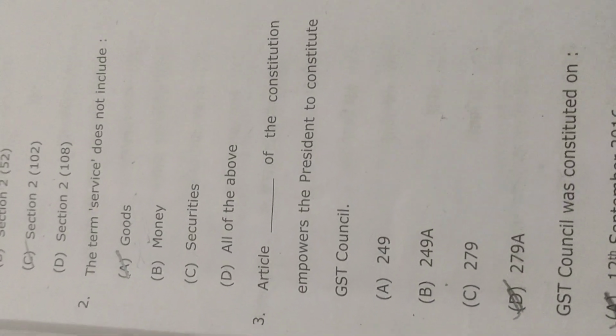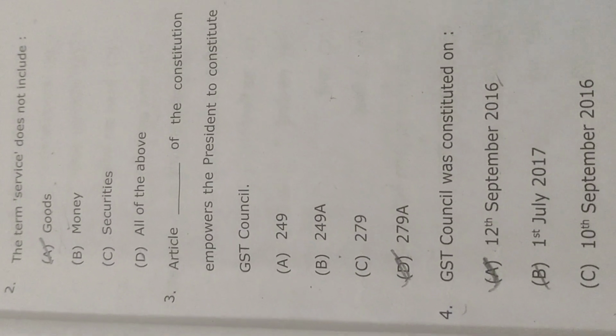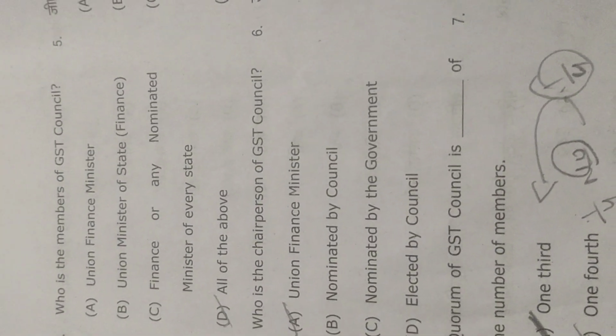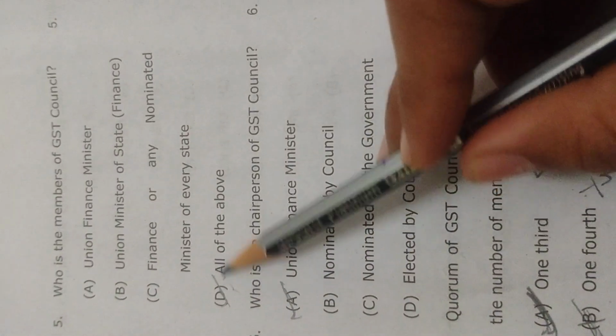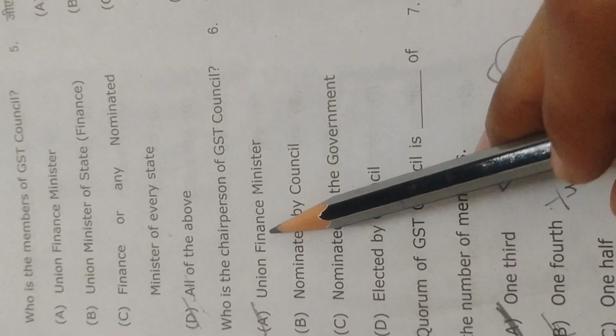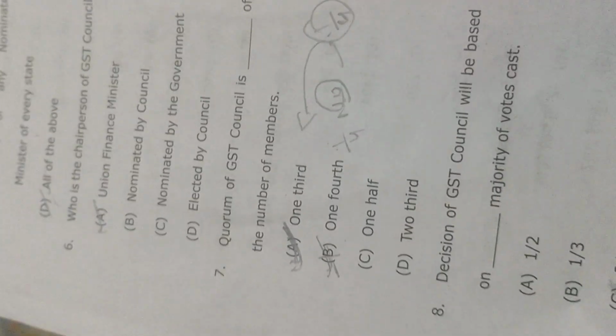Article of the Constitution empowers the President to constitute the GST Council. Article 279. GST Council was constituted on 12 September 2016. Okay, next. Who is the member of GST Council? All of the above. Who is the chairperson of GST Council? Union Finance Minister. Quorum of GST Council is 1/3 of the number of members.